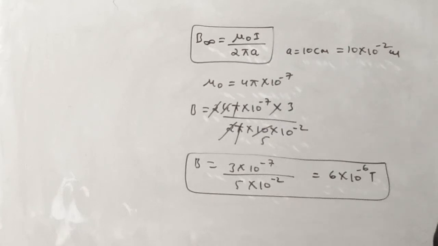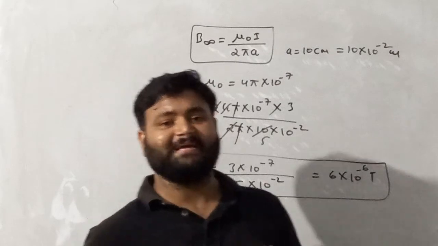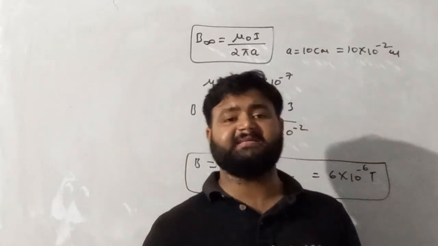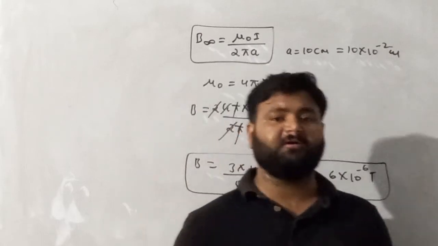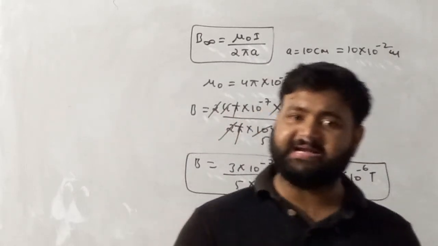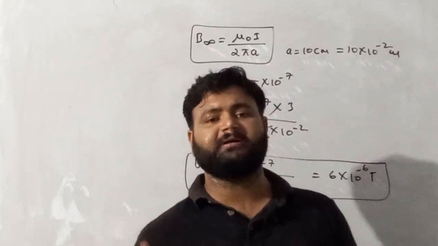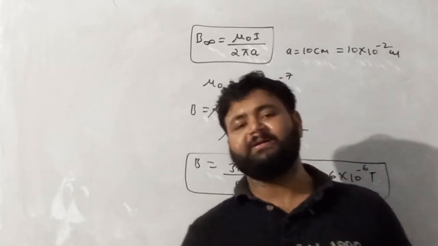So my dear student, I hope you are all capable of solving this question. Please try to solve the question on your own so that the concept is clear. My dear student, if a wire is said to be long, then consider it to be an infinitely long wire, and we know that the magnetic field due to an infinite long wire is mu naught I by 2 pi A. I hope today's lecture will be understood by you.